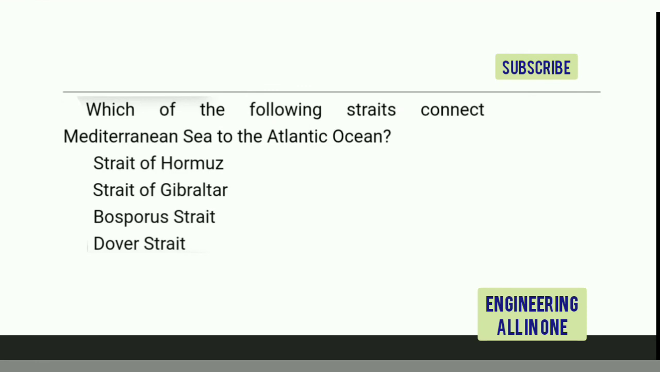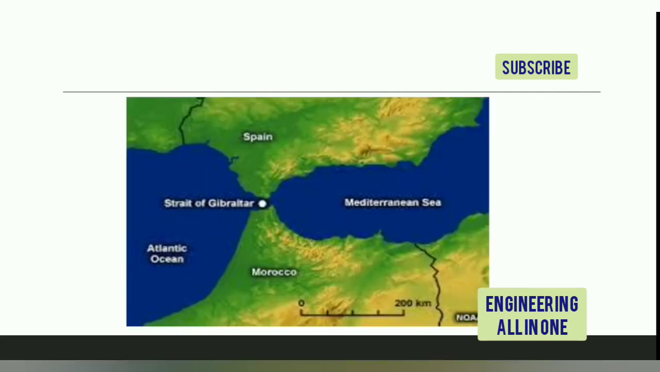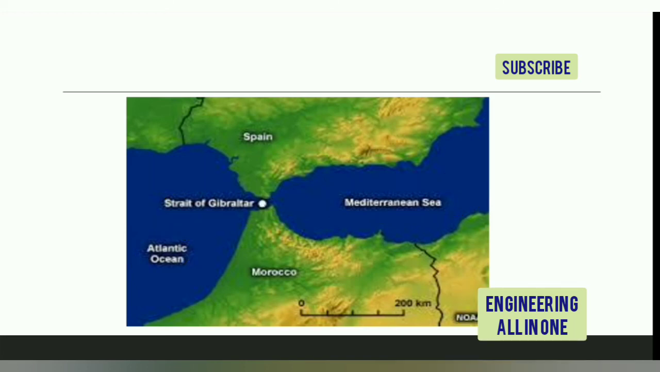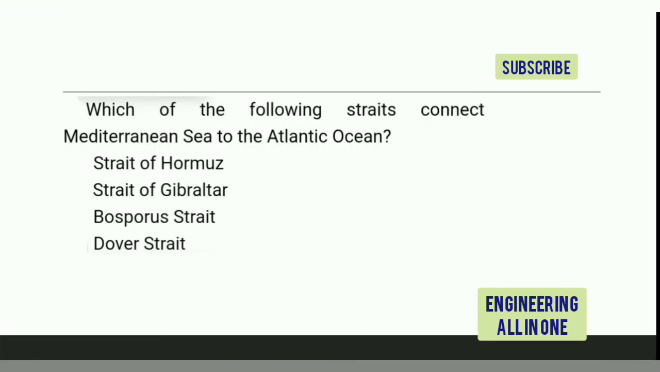Now see one more question. Which of the following straits connects the Mediterranean Sea to the Atlantic Ocean? Strait of Hormuz, Strait of Gibraltar, third is Bosphorus Strait, and fourth is Dover Strait. Let us see the map first and then we will come to the MCQ options. This is the Atlantic Ocean, this is the Mediterranean Sea, and here is the Strait of Gibraltar. So the right option to this question is option number second.